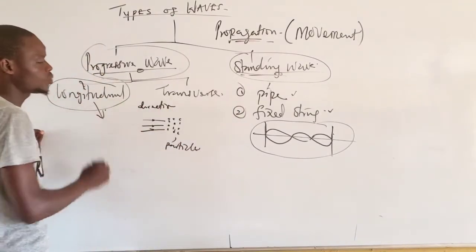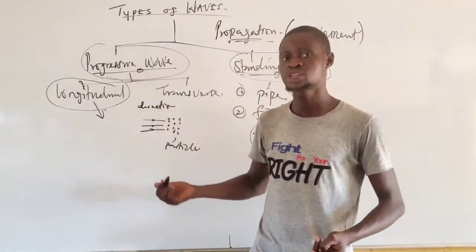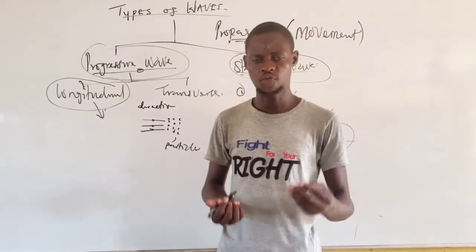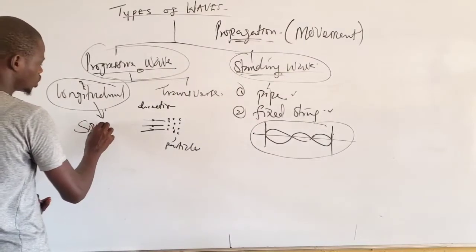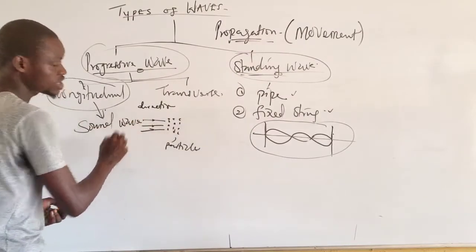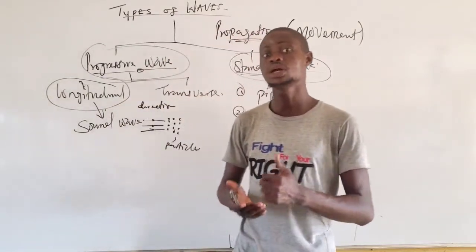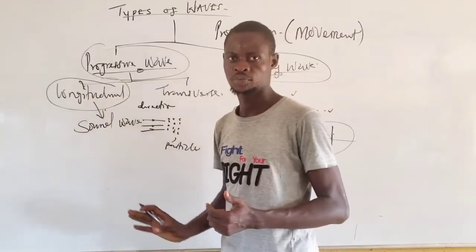Majorly, longitudinal waves are mostly found in sound wave. It simply means the major example of wave that is longitudinal is sound wave. Although water wave can also be longitudinal in nature. It can produce the same thing just like sound wave.